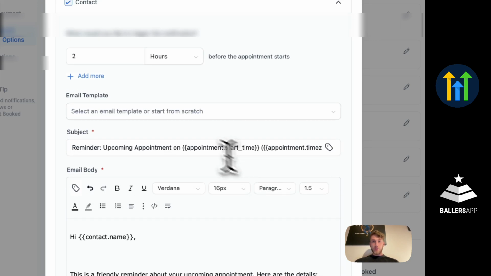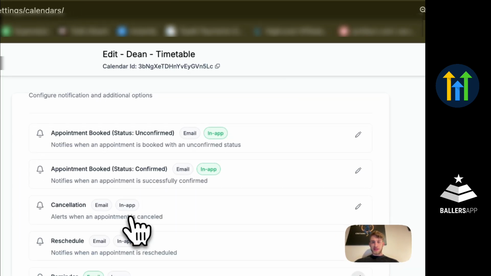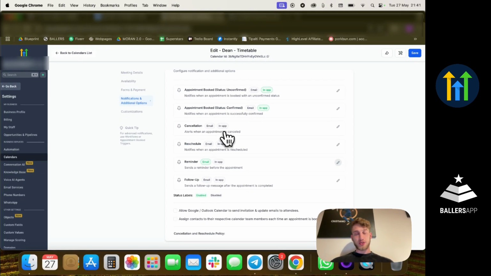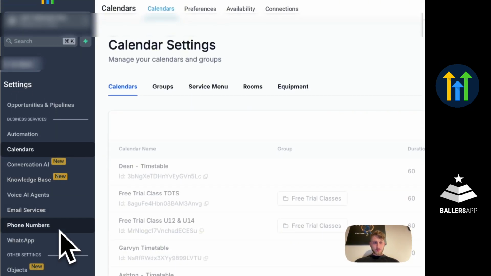You can also have multiple of these notifications, and in case you don't want to send them by email, you're also able to send them by SMS, because SMS is something they probably check more often. It's available to them all the time on their phones. There are a lot of things this system helps you out with when running your soccer academy.